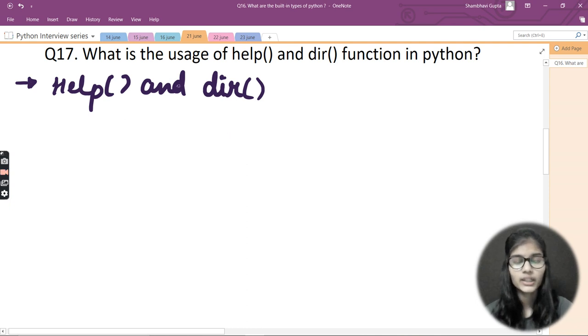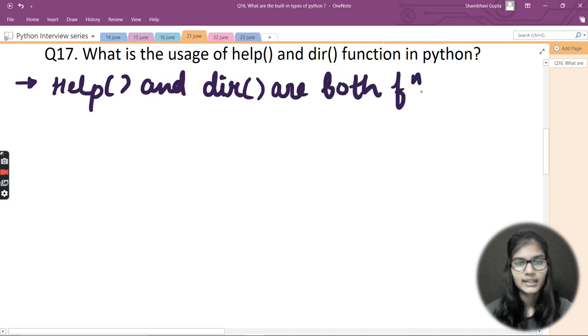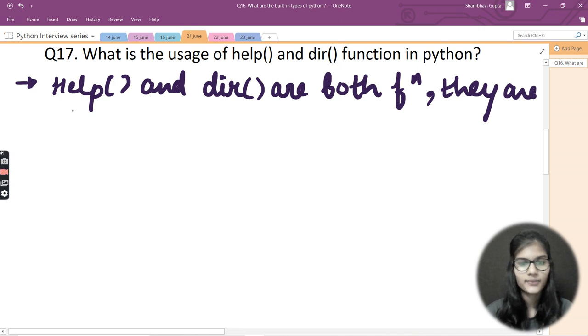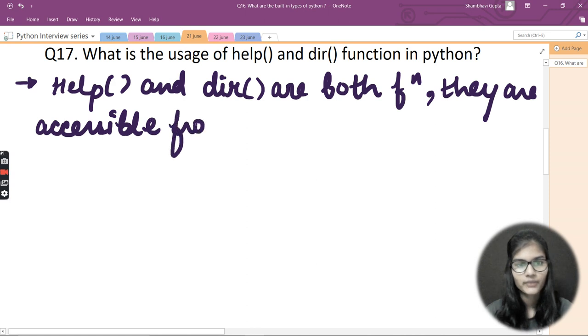Okay, so help and dir are both functions, and they are accessible from the Python interpreter.